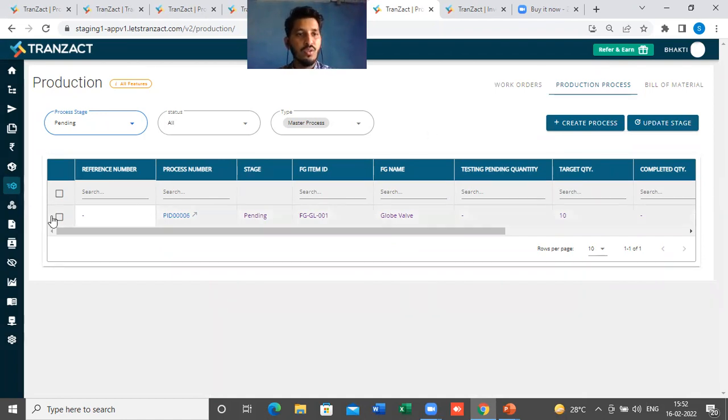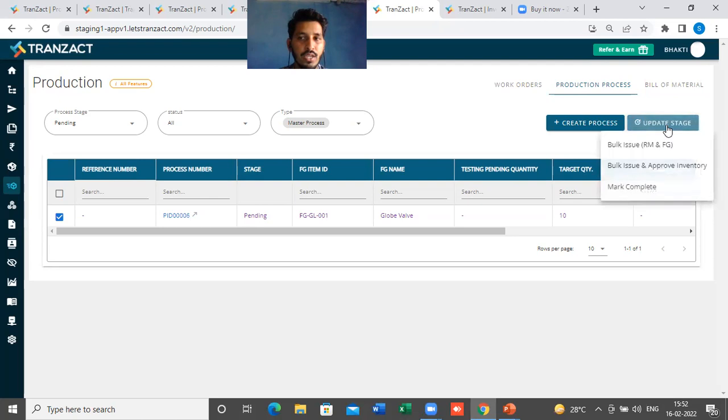So from here, you can tick mark this production order or the process number here. And here you will get the option of update stage. A button is present here of update stage. So you have to just simply click on update stage here. And the same options you will see here.